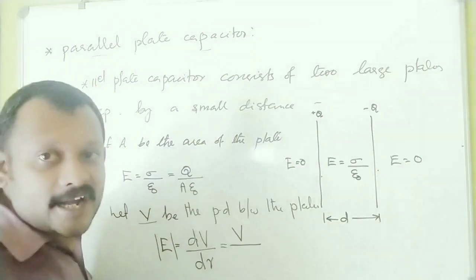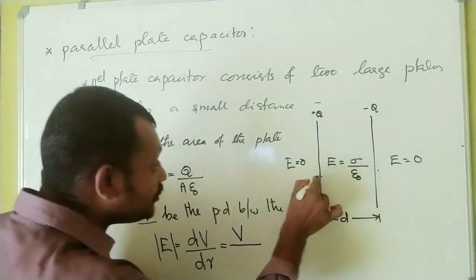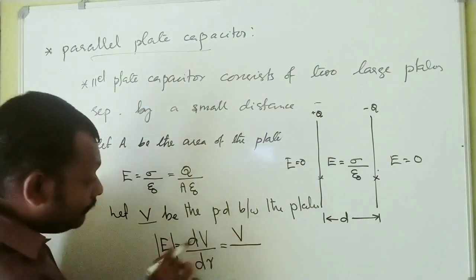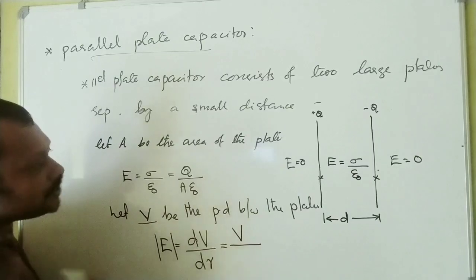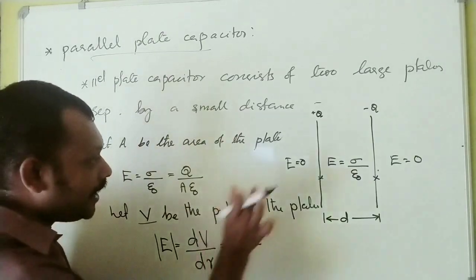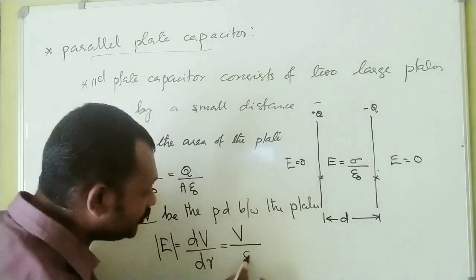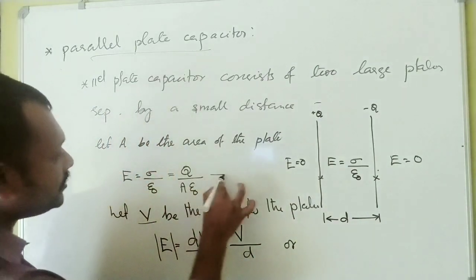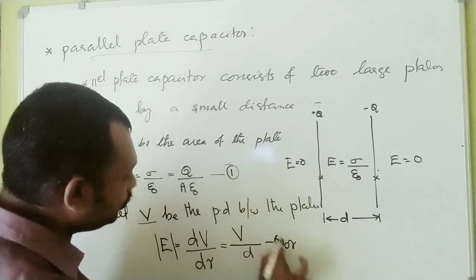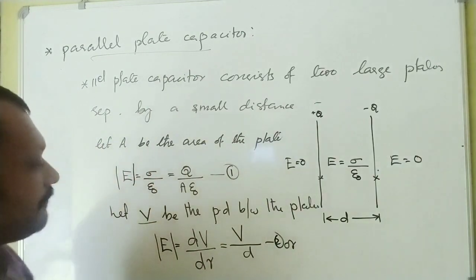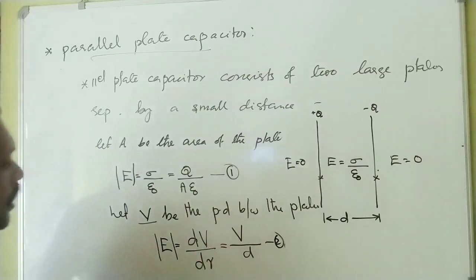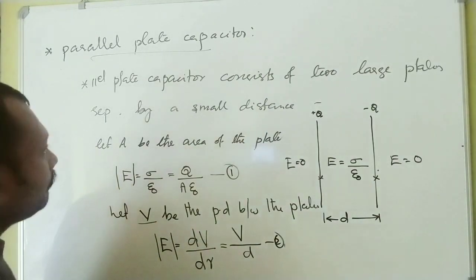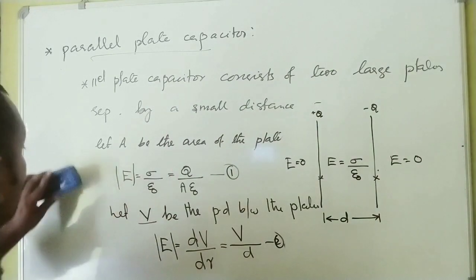V is the potential difference between these 2 points. In place of dV I put V, and in place of dr what should I substitute? dr is the separation between the 2 points, that is D. Okay, this is equation number 1 and this is equation number 2. Both signify the magnitude of the electric field. So E is equal to dV by dr, that is equal to V by D. Ready?